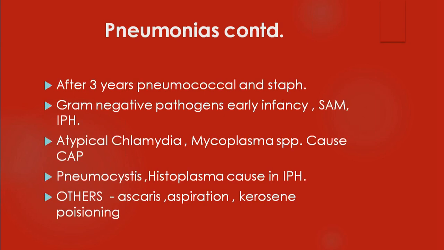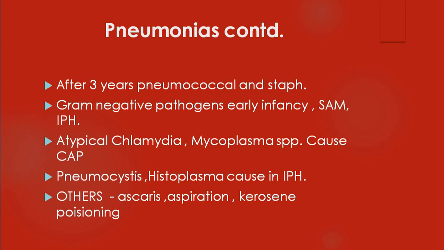So after 3 years, the common pathogens, I told you, in older children, you come across pneumococcal pneumonia, which usually tends to have a predilection for the lower lobes. Usually in the winter months you come across it, that is one thing. Another common pathogen you come across is Staphylococcus aureus. Staphylococcus aureus is another important one you come across in older children.